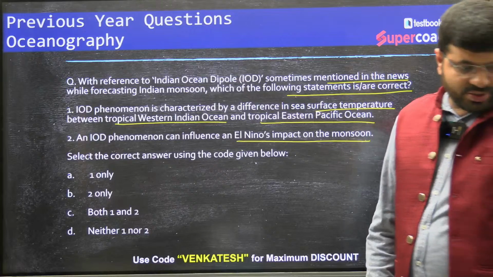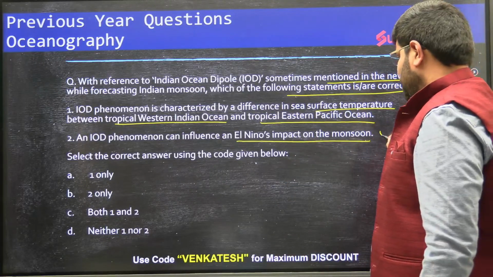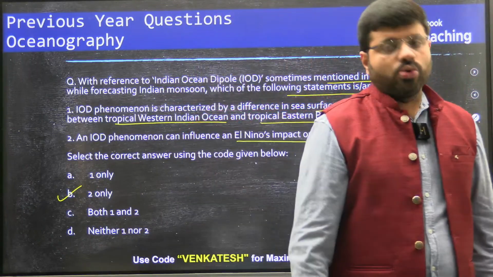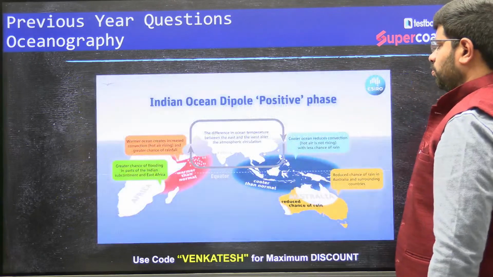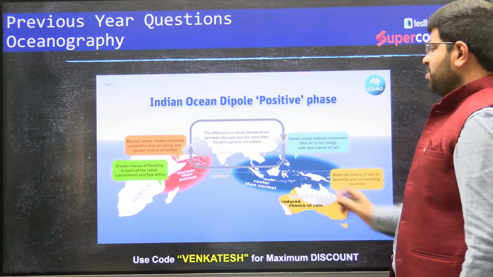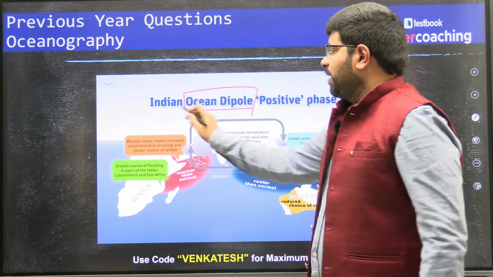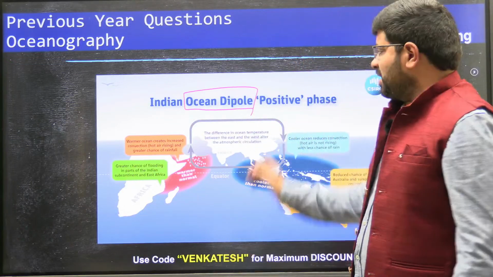Right? So if you see it here, the first statement is definitely wrong. The second statement is right. The answer is 2 only. Now if you see here, Indian Ocean dipole, as the name suggests, what is the name suggesting? It is an ocean dipole of the Indian Ocean. IOD, Indian Ocean. Dipole means polarity.